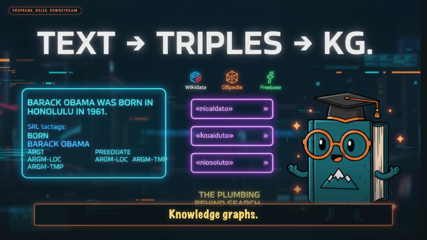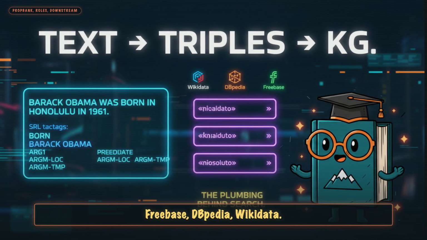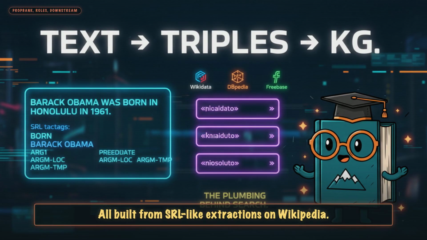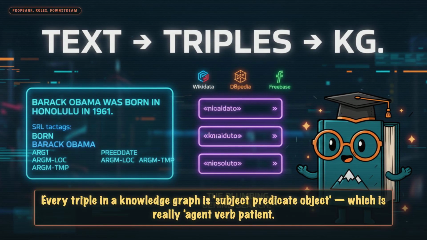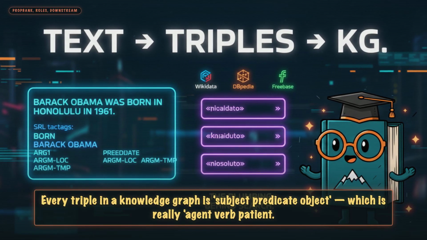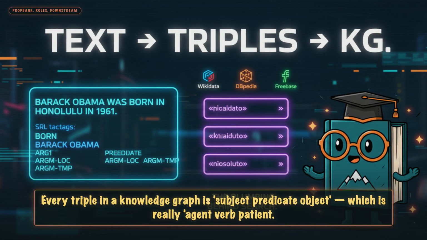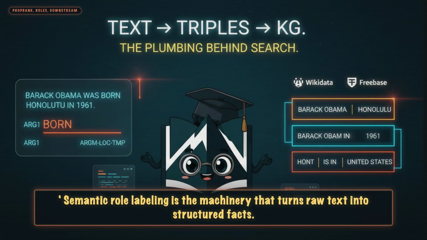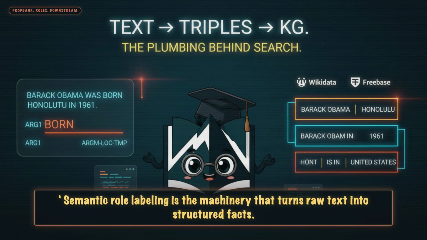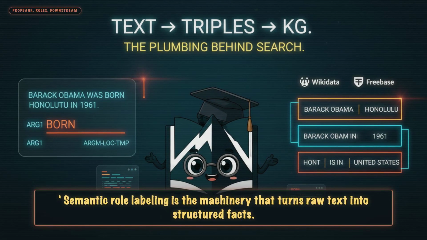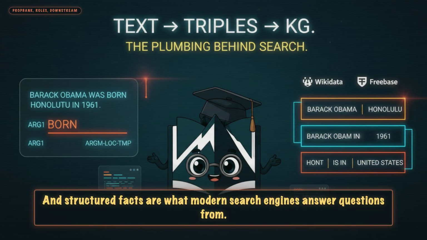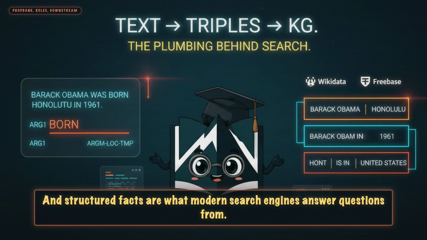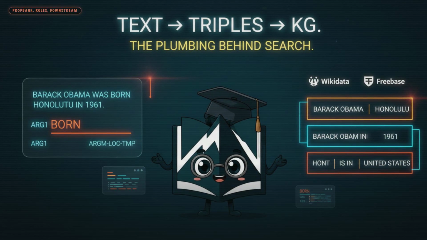Knowledge graphs. Freebase, DBpedia, Wikidata, all built from SRL-like extractions on Wikipedia. Every triple in a knowledge graph is subject-predicate-object, which is really agent-verb-patient. Semantic role labeling is the machinery that turns raw text into structured facts. And structured facts are what modern search engines answer questions from.